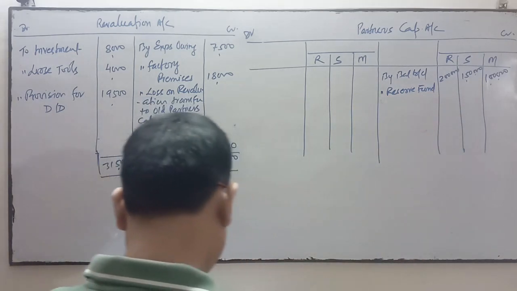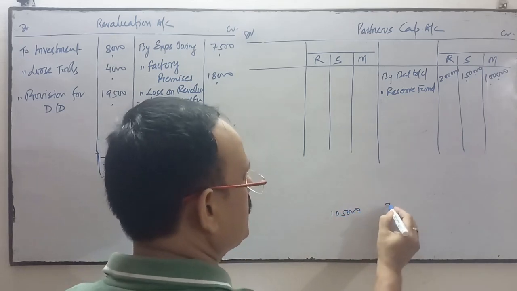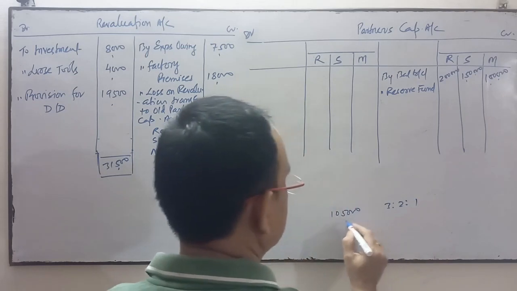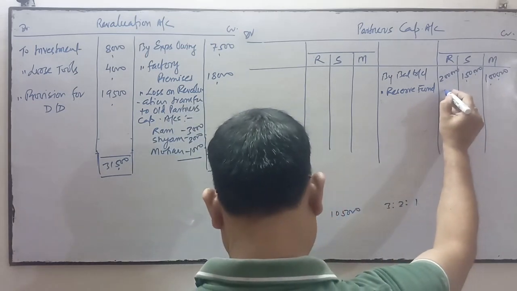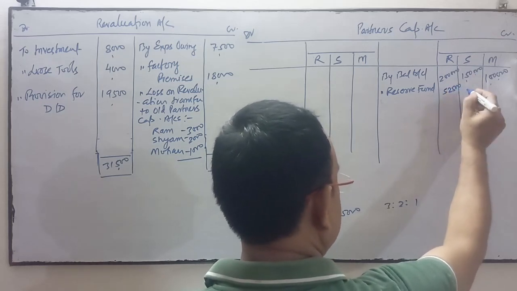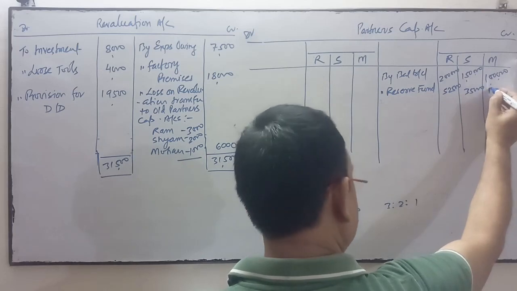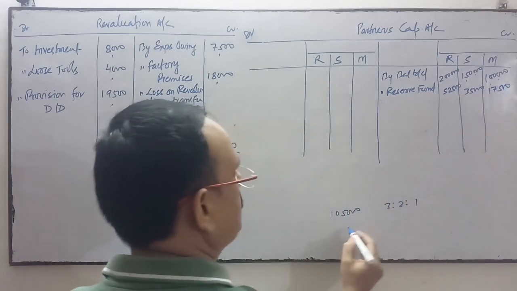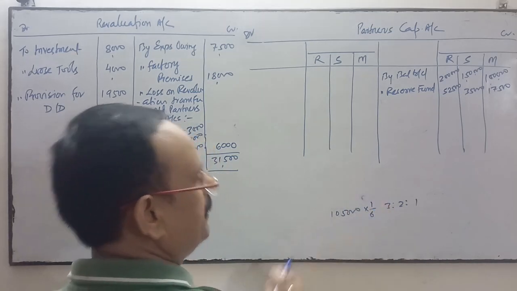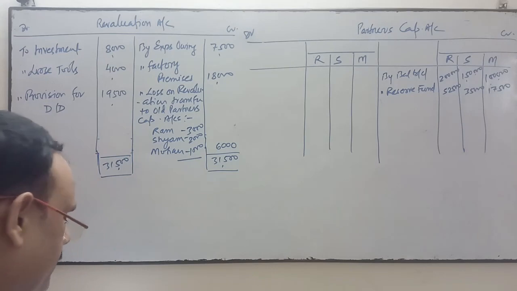The reserve fund is 1,05,000, and this will be distributed in the ratio of 3:2:1, that is 3/6, 2/6 and 1/6. 3/6 means 1/2, so it is 52,500, the second partner 35,000, and the third partner will get 17,500.